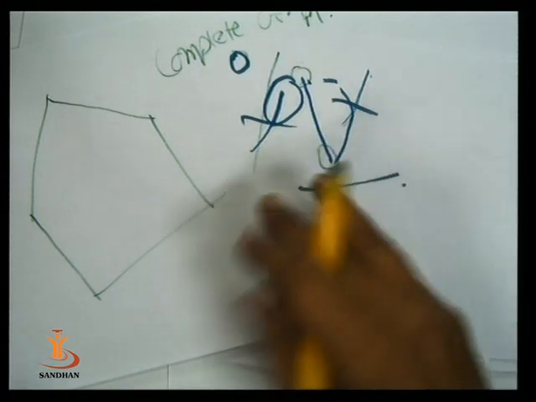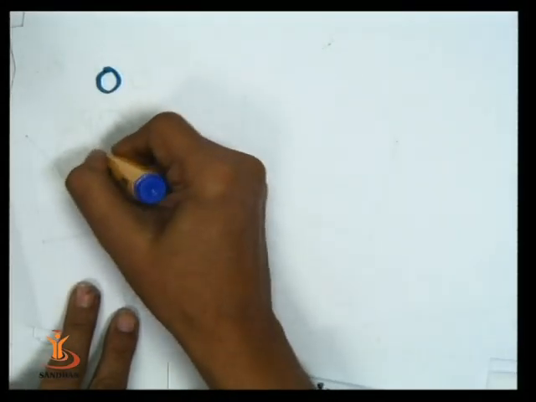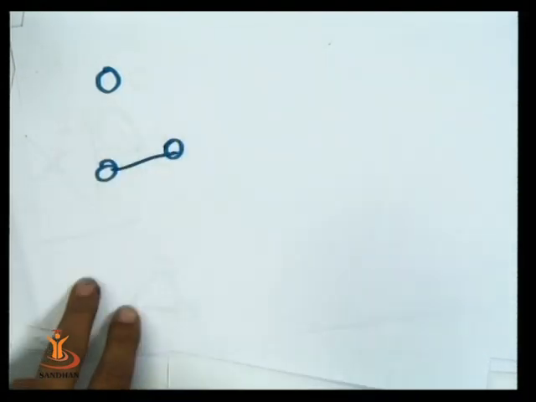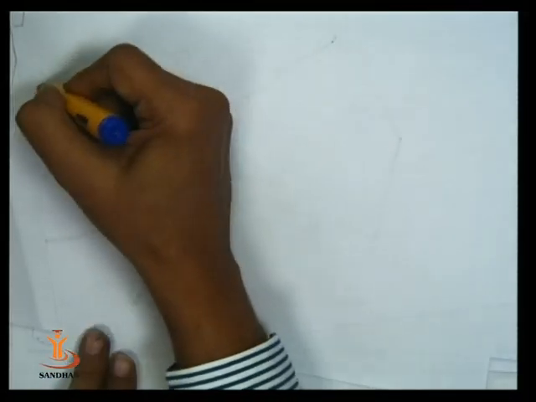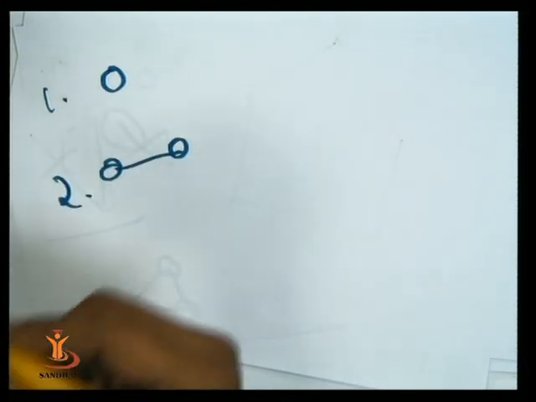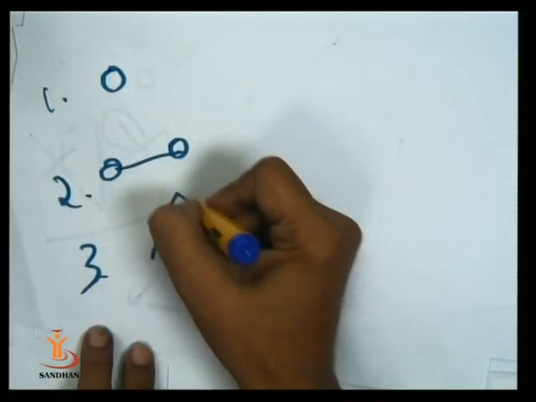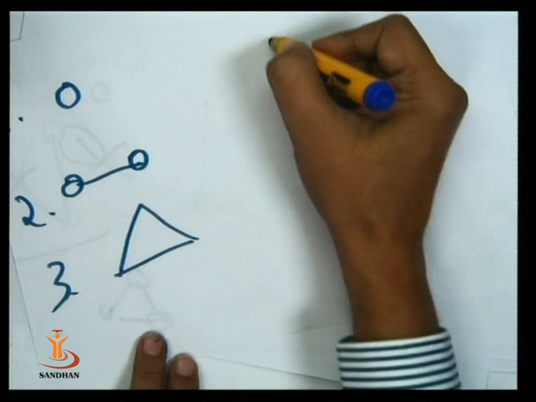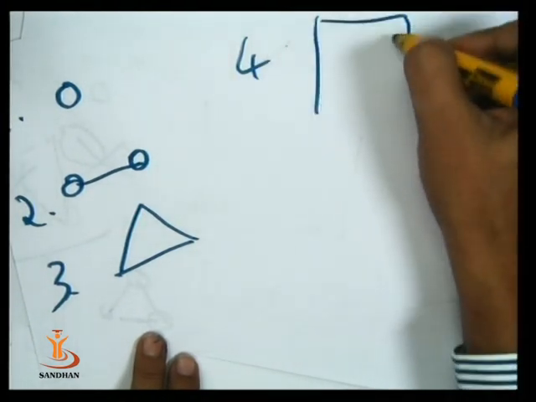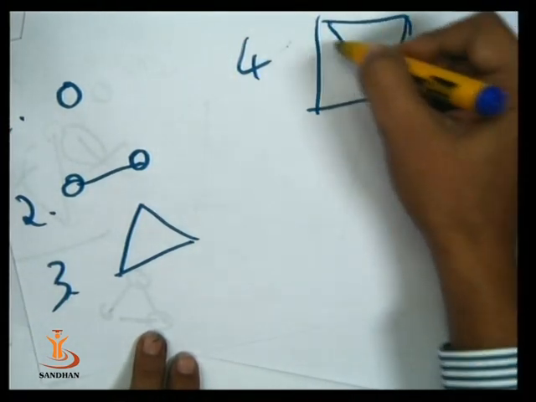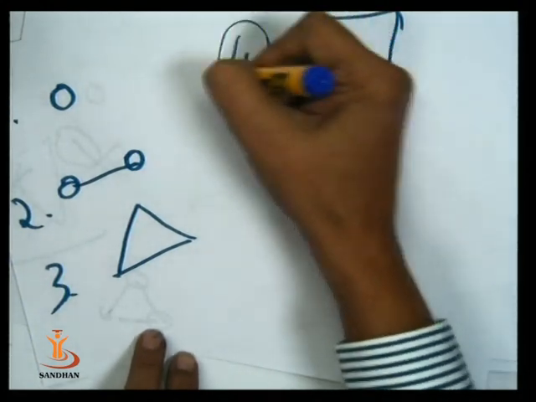A simple graph with 1 vertex is a null graph. A simple graph with 2 vertices: this is a complete graph with 2 vertices. This one is a complete graph with 3 vertices. Is this a complete graph with 4 vertices?